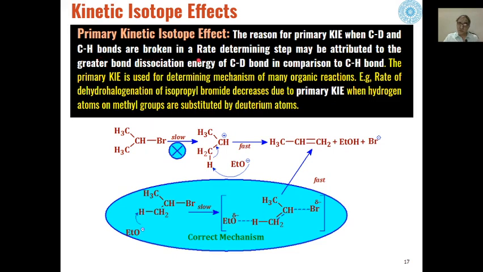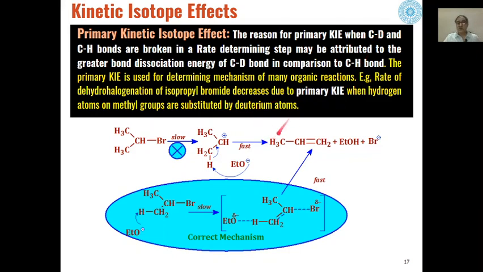So that is why in the rate determining step, if either this bond is broken or this bond is broken, because of the greater bond dissociation energy of this bond in comparison to this bond, the rate of breaking of this bond will be lower as compared to rate of breaking of this bond.